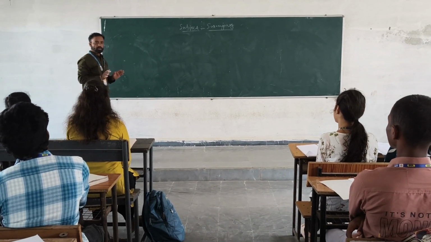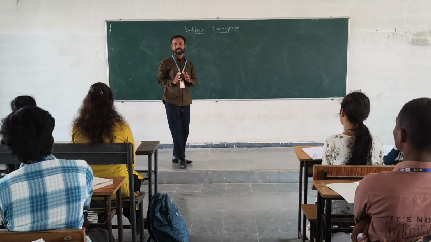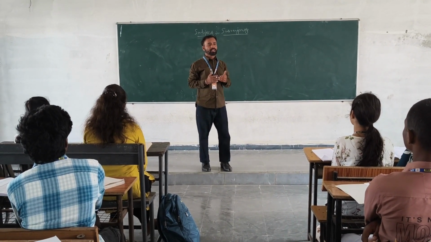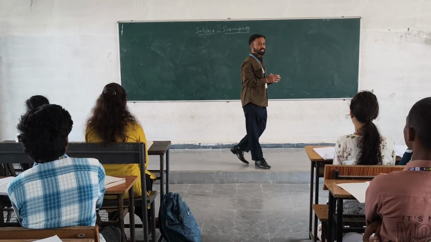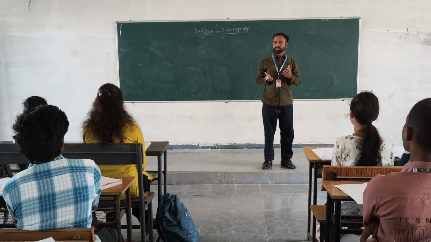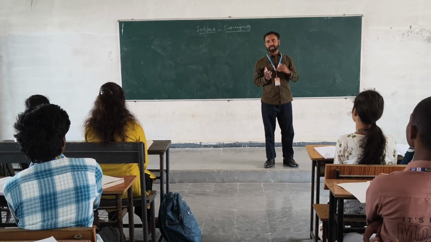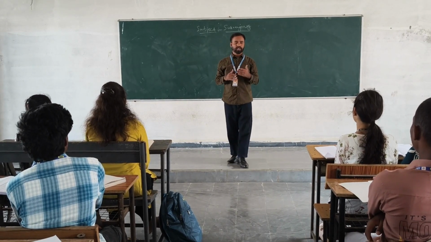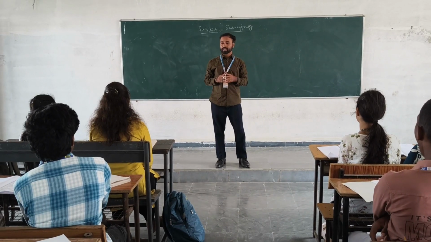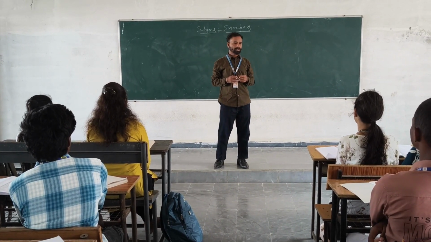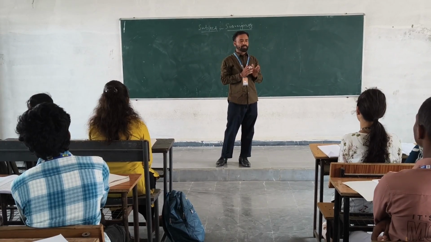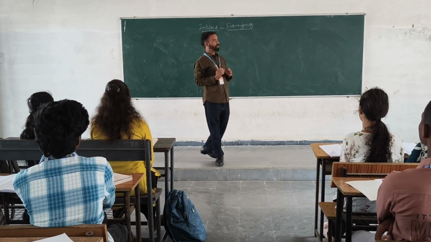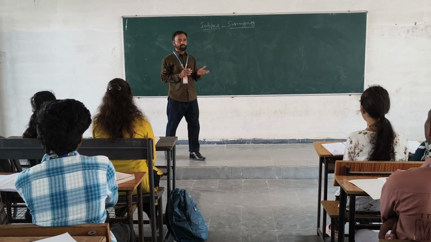There are two types of compass. The first one is the prismatic compass. The second one is the survey compass. What is the use of the prismatic compass and where do we use the survey compass? Their applications: in simple survey work, we use the survey compass, but in traverses, we use the prismatic compass. So what is the difference between them?